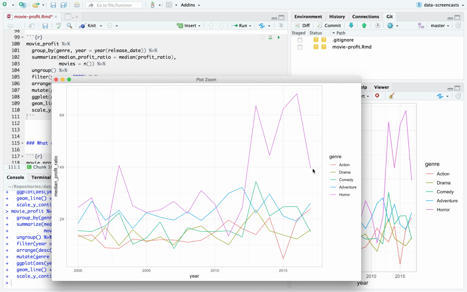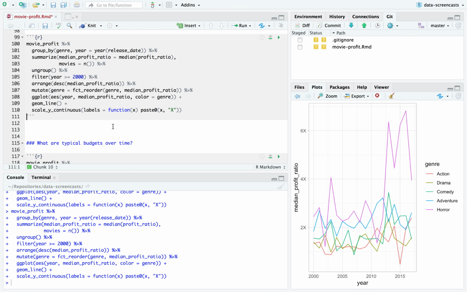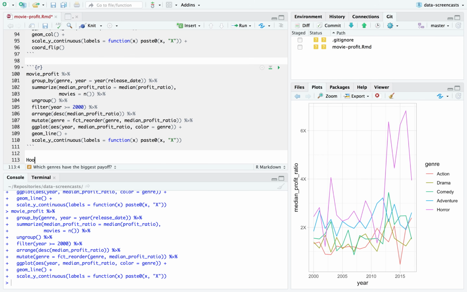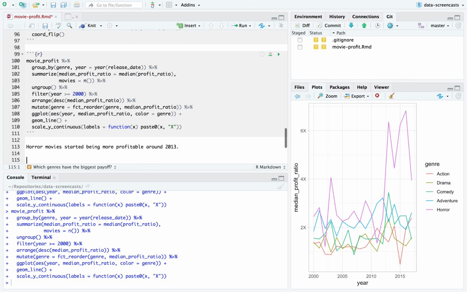I wonder if the budgets changed or the money it made back changed. I also wonder how this relates to distributors. Okay, so horror. This is so interesting. Horror movies started being more profitable around 2013. That's really interesting.